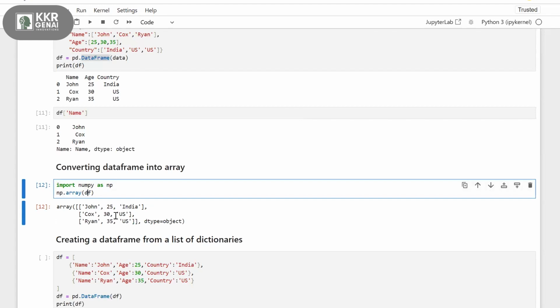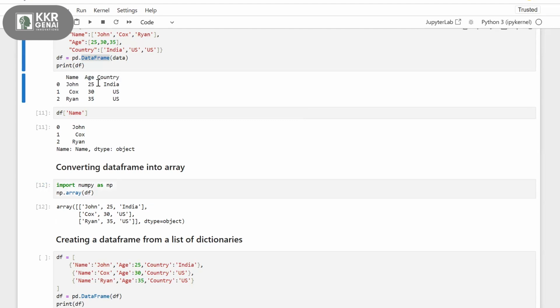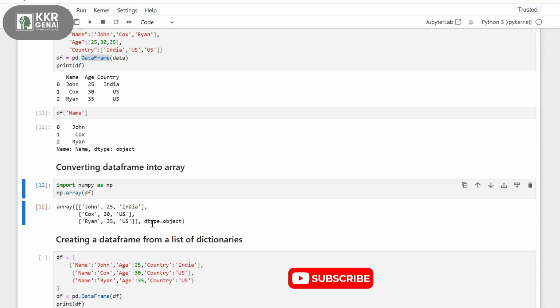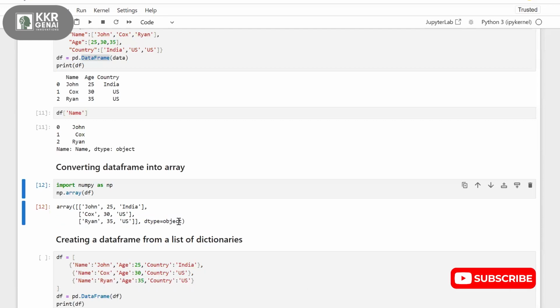Here, each row of the data frame became a row in the array. Each row in our data frame, John 25 India, became a row in my array, John 25 India, and then Cox 30 US, Ryan 35 US. Now the index numbers 0, 1, 2 are gone, and notice the data type is object over here, instead of int or float.